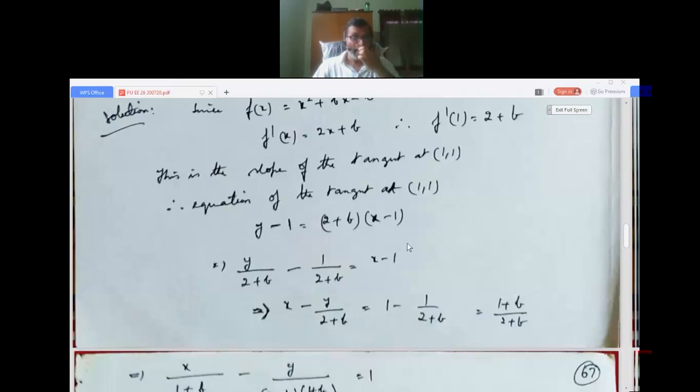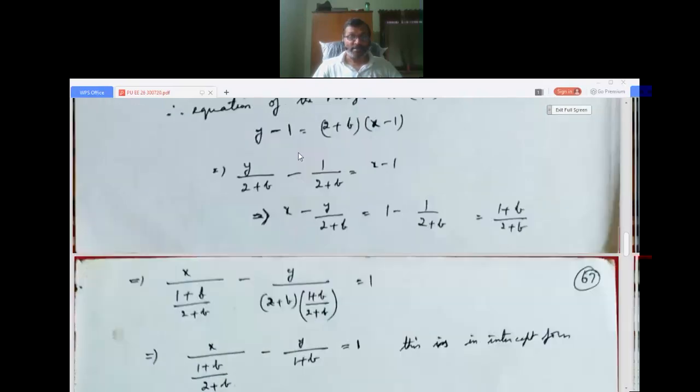So we get here. Now I try to write it in the intercept form. So I divide by 2 plus b throughout. y by 2 plus b minus 1 by 2 plus b is equal to x minus 1. So I take x to one side. x minus y by 2 plus b is equal to 1 minus 1 by 2 plus b. I take LCM here. So 1 plus b by 2 plus b, very well explained, you can understand.